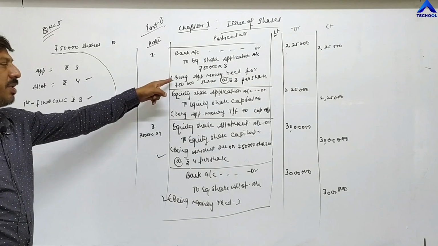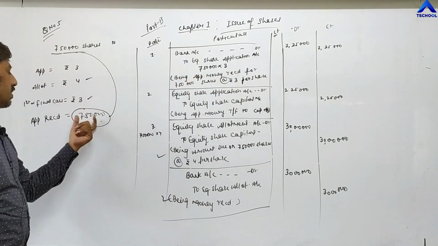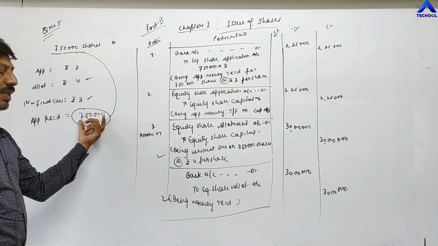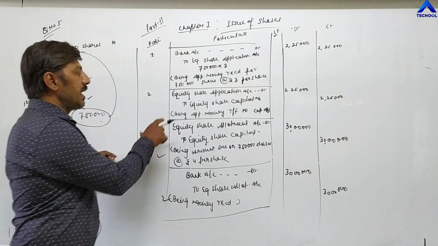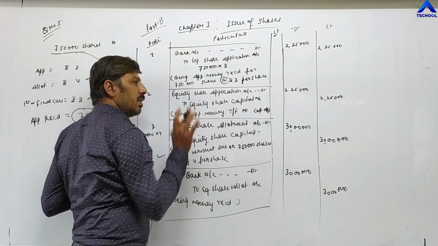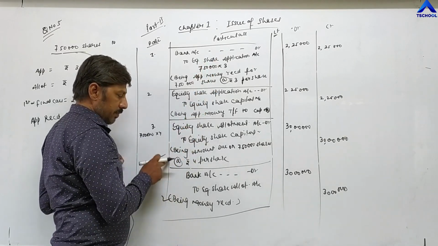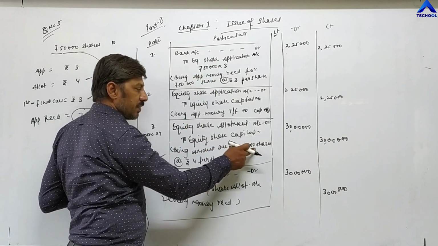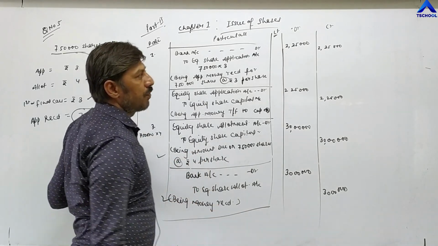First narration is being application money received for the total number of applications we are receiving, 7,50,000 at the rate of 3 rupees per share. Then being application money transferred to capital account. After that, the same narration you have to repeat in further installments: being amount due on 7,50,000 shares at the rate of 4 per share, being money received. Now for the first call.